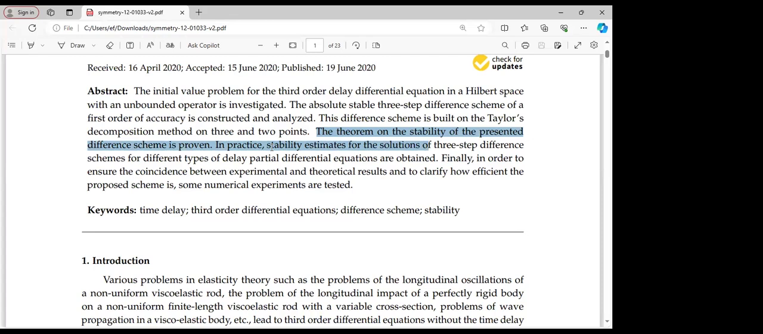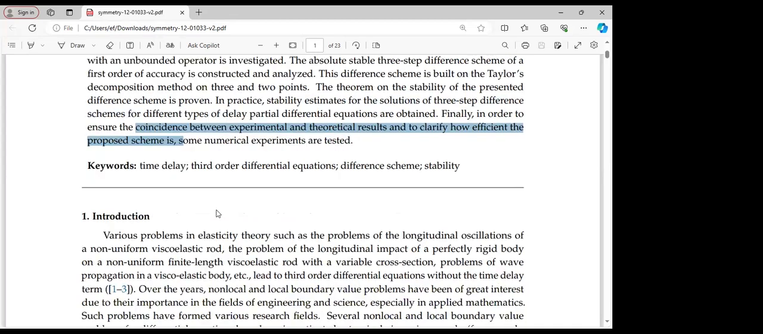Also, in practice, stability estimates for the solution of the three-step difference scheme for different types of delay differential equation are obtained. Then finally, in order to ensure the coincidence between experimental and theoretical results, and also to clarify how efficient the proposed scheme is, we will see some numerical experiments which will be tested.